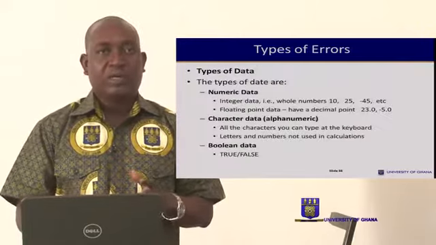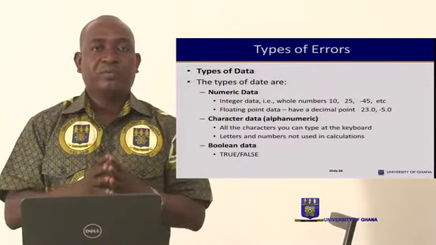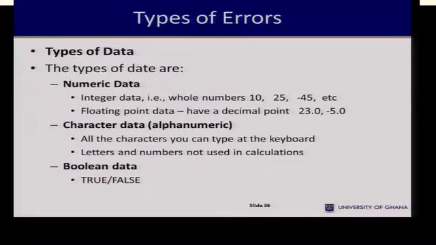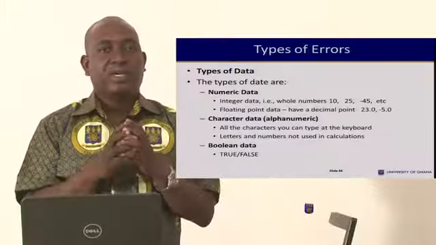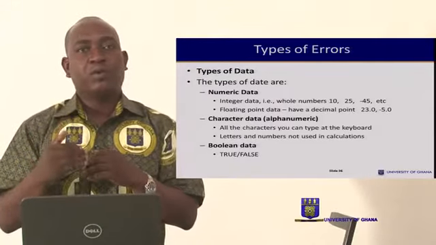Now, let's quickly look at the data types. In programming, basically, we have three main types of data. We have the numeric, we have the character, and then we have the Boolean data. The numeric is assigned to data that takes values, figures. And we can have the integer data, or we can have the floating point data.